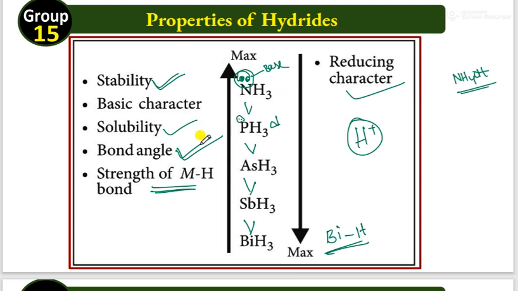Again, that H atom can be used for the reduction process. So the M-H bond strength decreases towards the bottom of the group, and the reducing nature increases. You can expect one question based on this. One more point, remember: the nitrogen single bond is a very weak bond only. The nitrogen triple bond is strong. The phosphorus single bond is strong. That point only you have to remember.